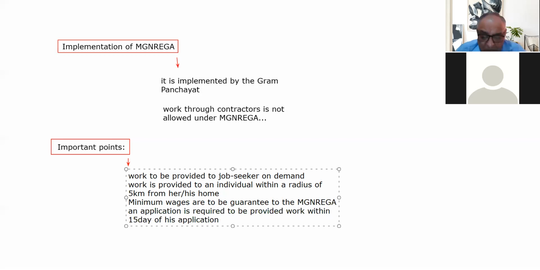Within 15 days, it should be provided. So this is the next important point.